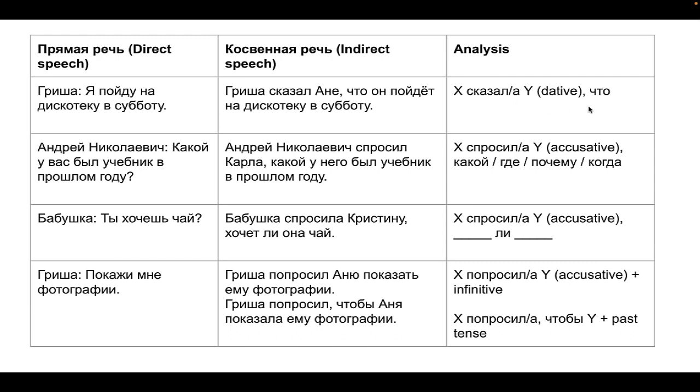You can also sometimes see other connecting words. Someone said where something was, for example. Гриша сказал Ане, где находится его дом, например.